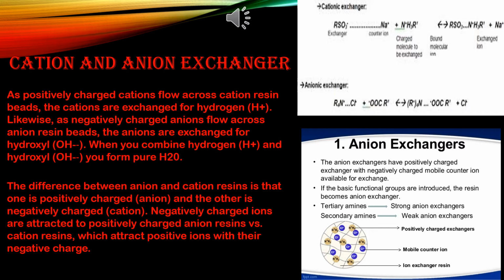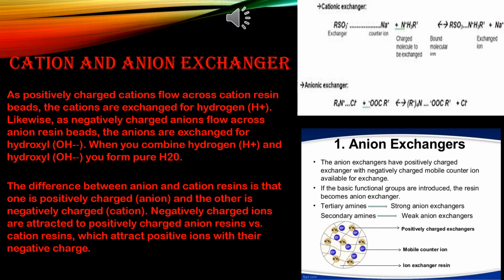The water thus obtained contains no cations or anions except H plus and OH minus ions, that is H2O. This water is called deionized water or demineralized water. It is almost like distilled water, but to some extent, obviously, some differences are there between these two.